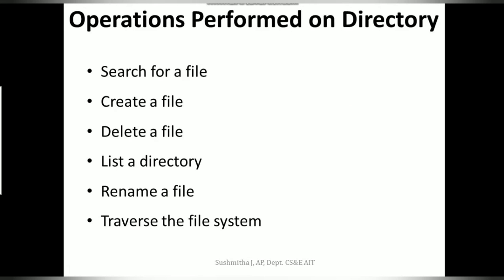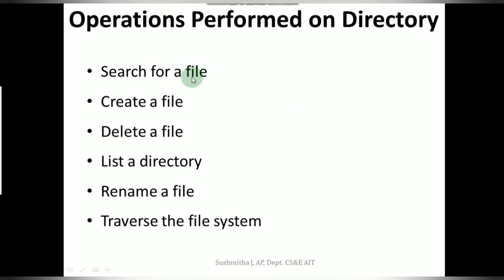The next thing that we have is what are the operations that are performed on a directory. So the directory can be viewed as a symbol table that translates the file name into their directory entries. A directory contains the information about the file, including its attributes, location, and ownership. Now, to consider a particular directory structure, certain operations on the directory can be considered. So, here is the list of operations. Let me go one by one.